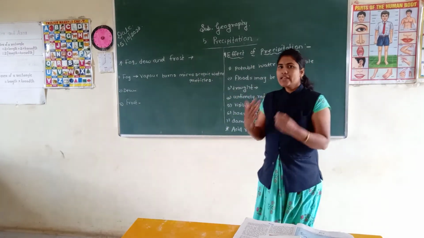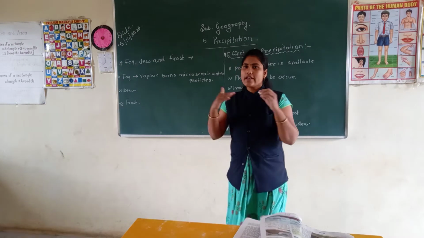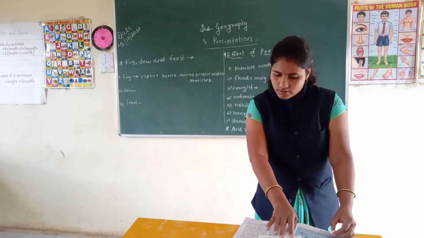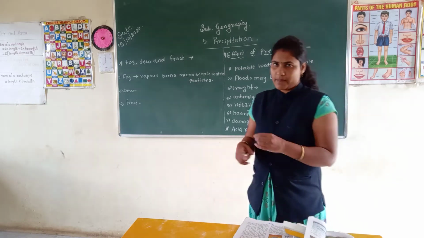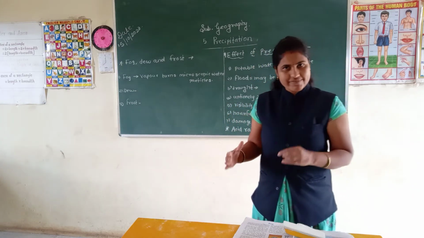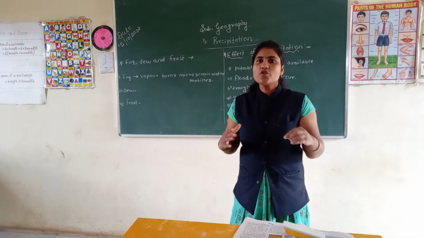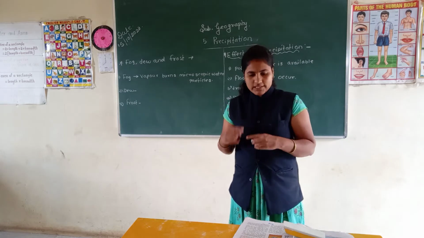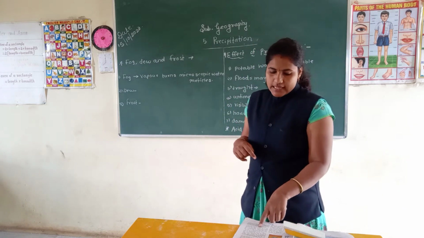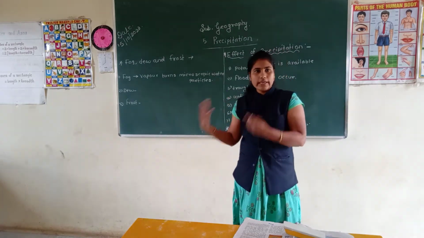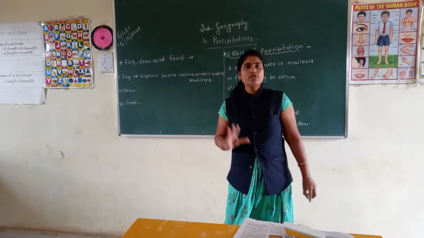Dew: when moisture laden air near the earth's surface comes in contact with a cold object, small water droplets form. These water droplets stick on the cold object, and it is called dew.